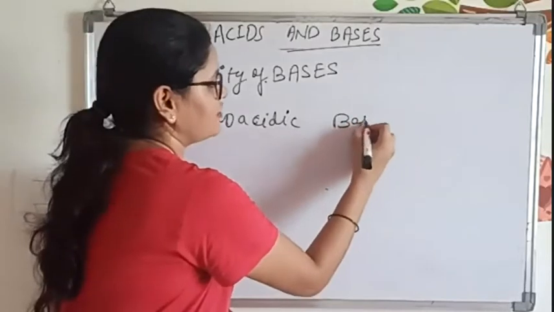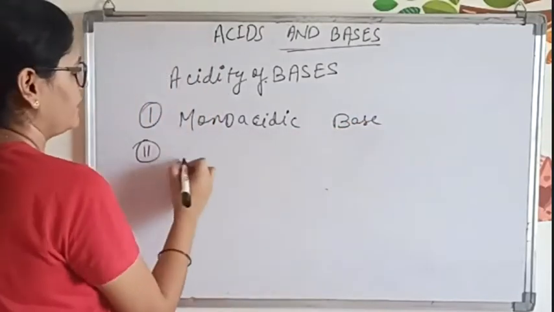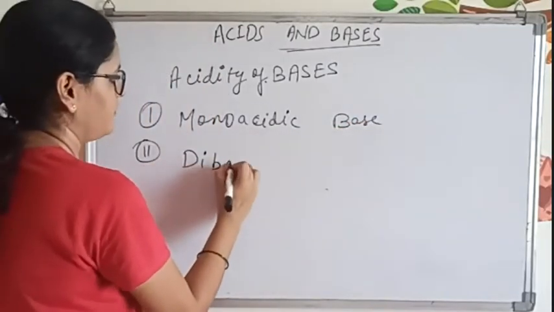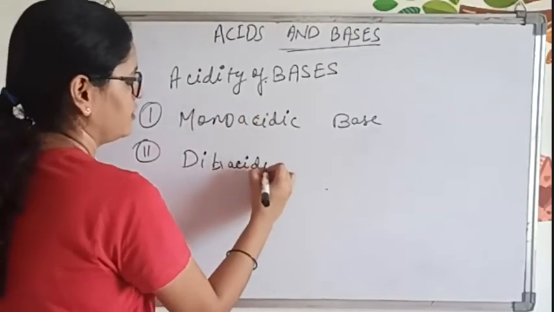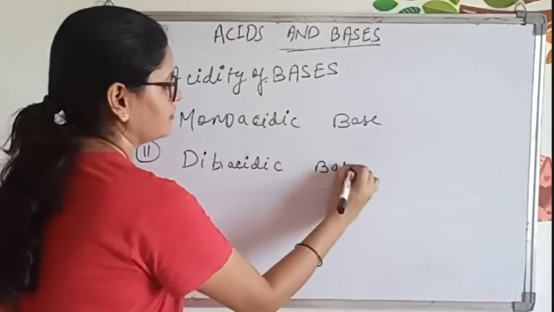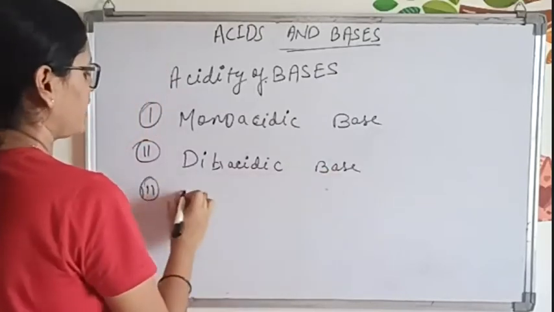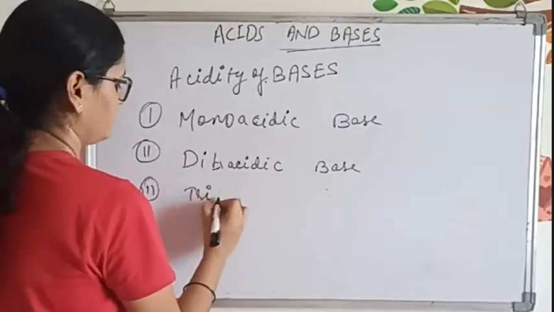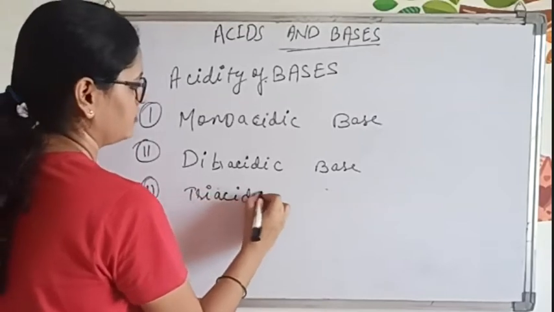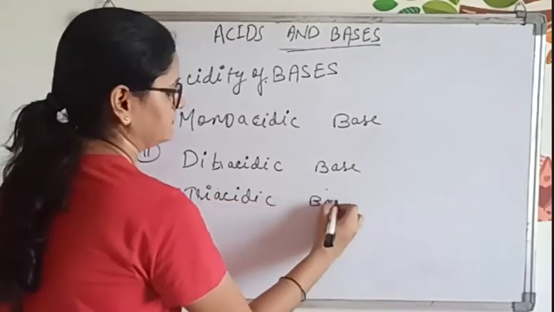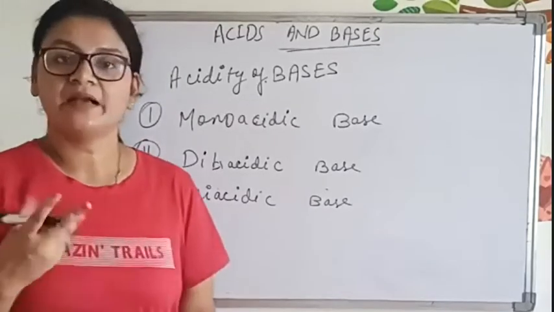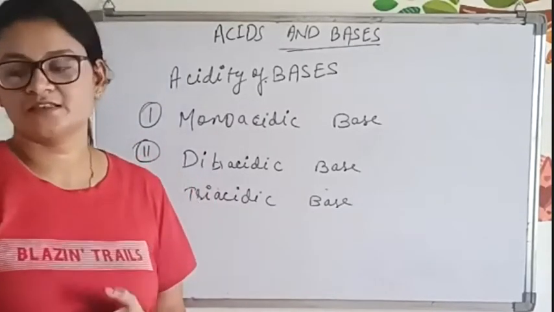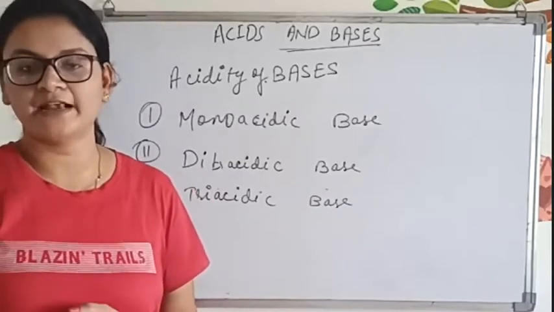Don't get confused. Then diacidic base. Third one will be triacidic base. Now, there are tetra and penta acidic bases also, but you don't have to learn that much.